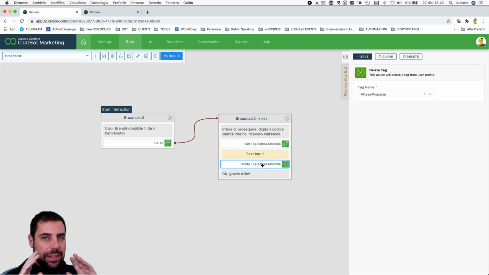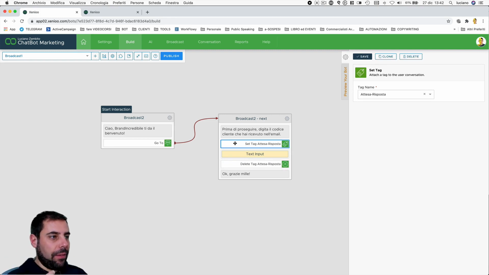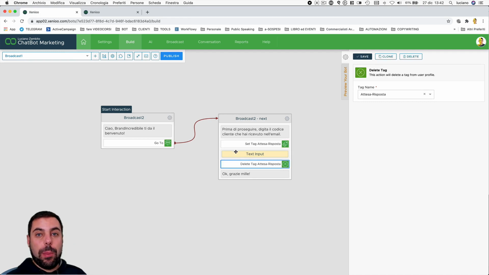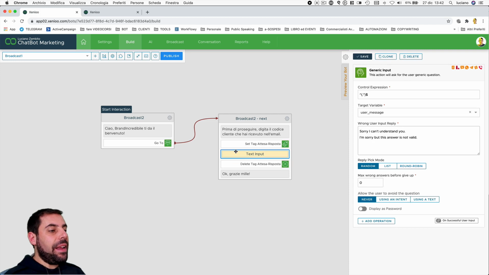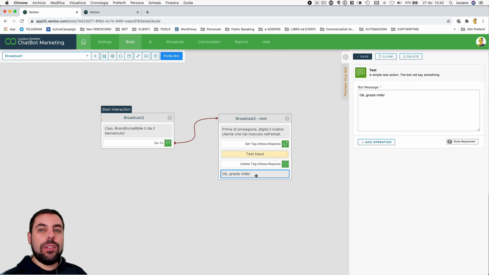So then let's recap. We are using set tag to keep track that we are waiting for a response, and delete tag action when we receive the reply. Finally, we can say thank you to the user. So in this way, we have tracked the situation, we have full control over what's happening.